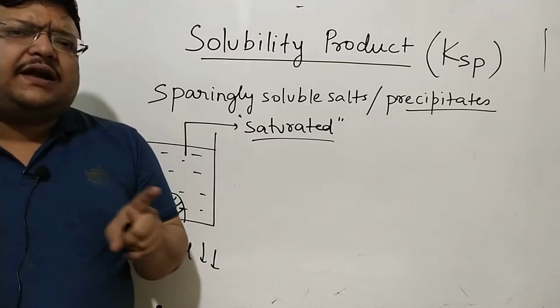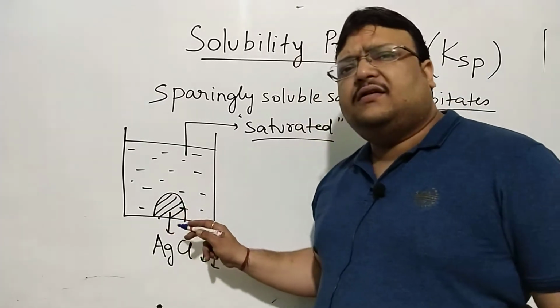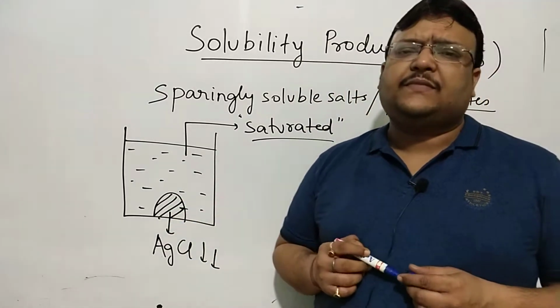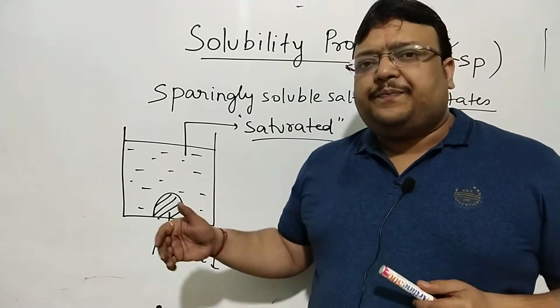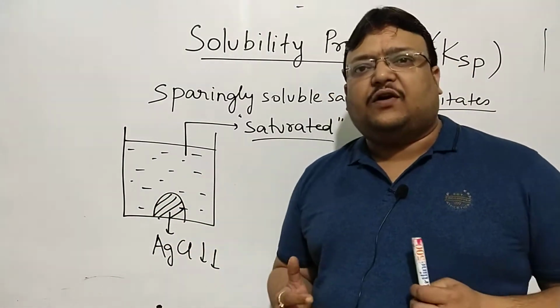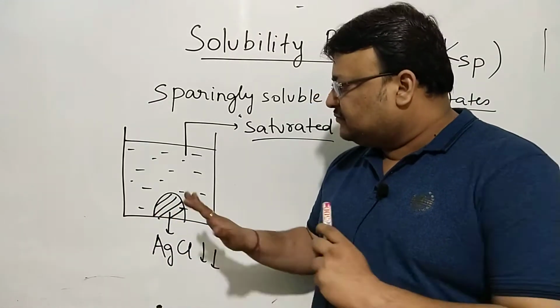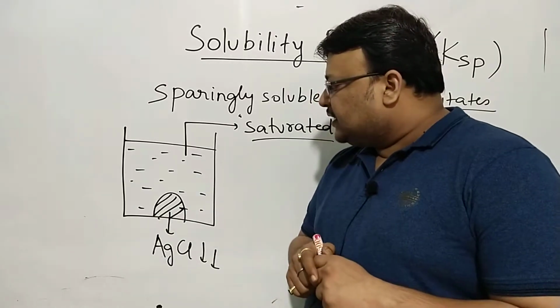Apparently it looks that AgCl or a precipitate is lying low, idle, undisturbed. But when you analyze closely, and it can be confirmed again using isotopes and all, it's not undisturbed, idle, lying here.